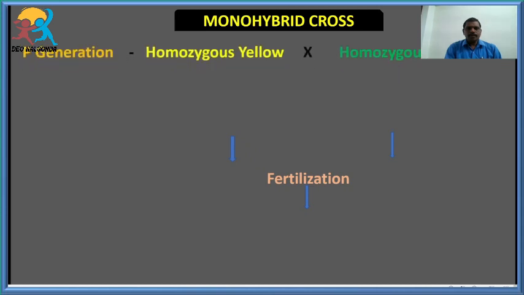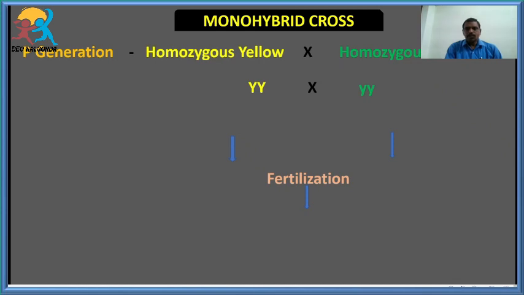See here, when the male parent homozygous yellow is crossed with the female parent homozygous green, that generation is called what? P generation. Now this homozygous yellow, that is capital Y, crossed with small y, that is yellow with green.